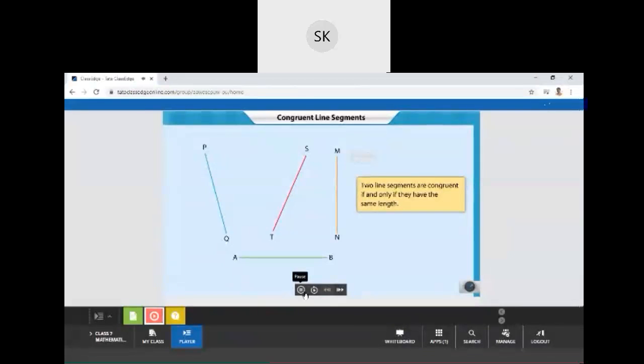One way to tell if two segments have the same length is to place one over the other. If one segment fits over the other completely and exactly, we can say that they are congruent. PQ and ST exactly overlapped. If they are not congruent, you will see the difference in their lengths right away.